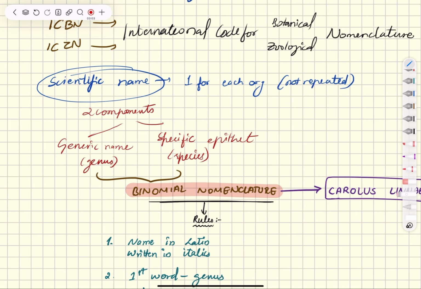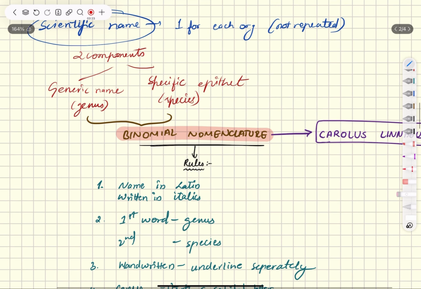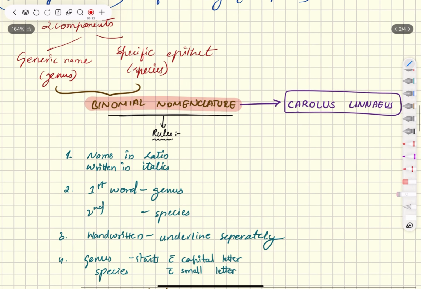Okay, so scientific names. There is only one scientific name for each organism. They are not repeated. For example, Mangifera indica is just for mango. It's not for any other plant or animal. The scientific name has two components. One is the genus, the generic name, and the other is the species, which is called the specific epithet. Since there are two components, it is known as binomial nomenclature. Bi means two. This was introduced by the scientist Carolus Linnaeus.